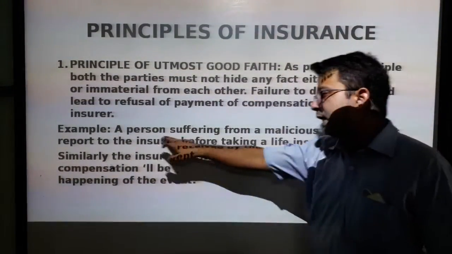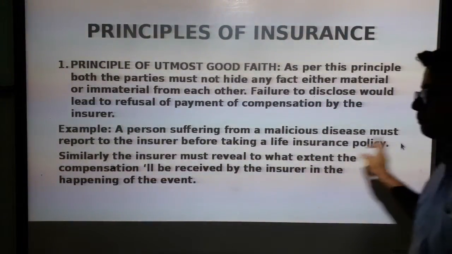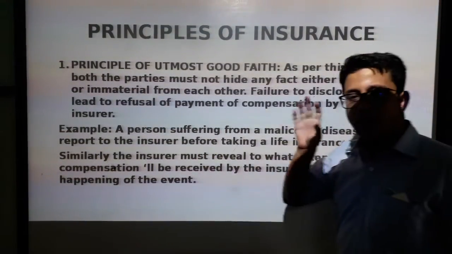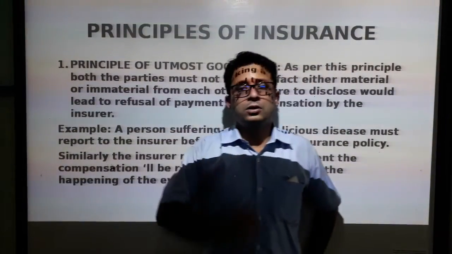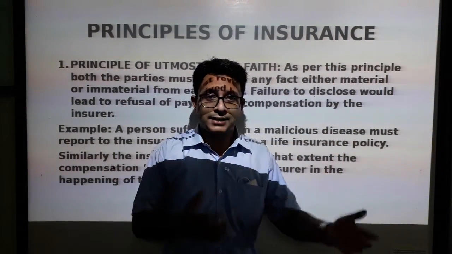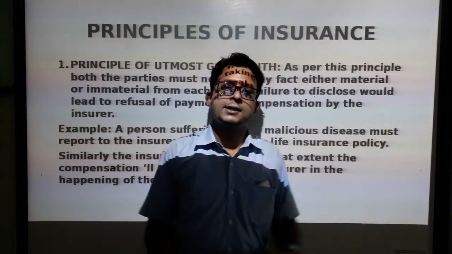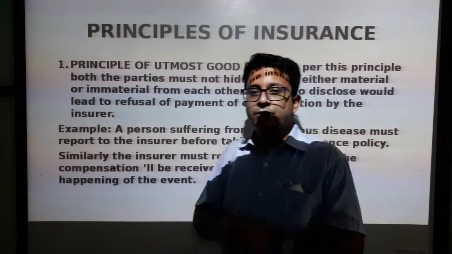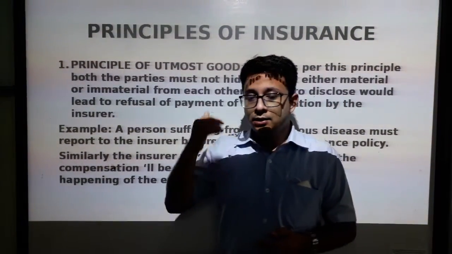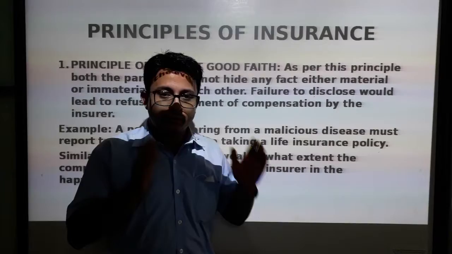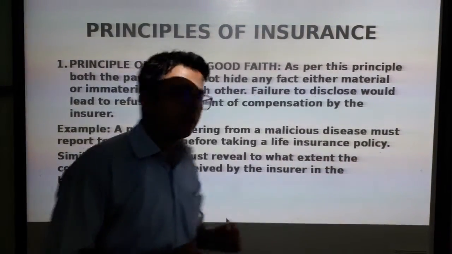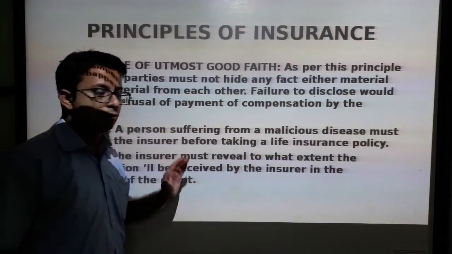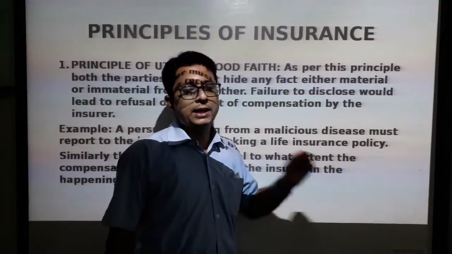For example, a person suffering from a malicious disease must report to the insurer before taking a life insurance policy, because there are certain policies for heart diseases, for cancers, or even for coronavirus. If a person has been suffering from that previously, that fact should be revealed, and the insurance company will decide whether to provide that insurance cover to that person or not.